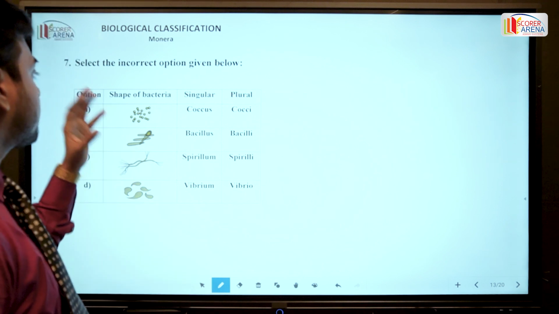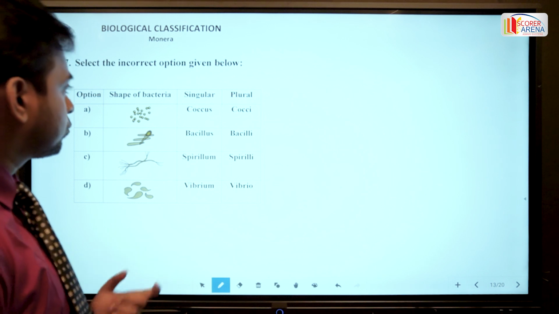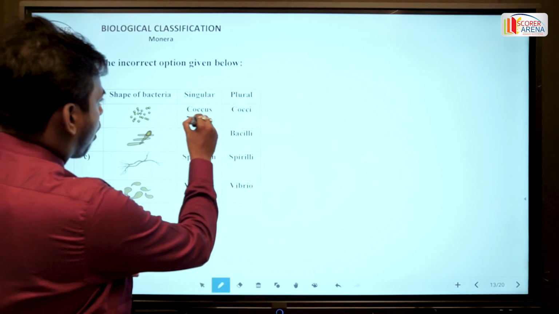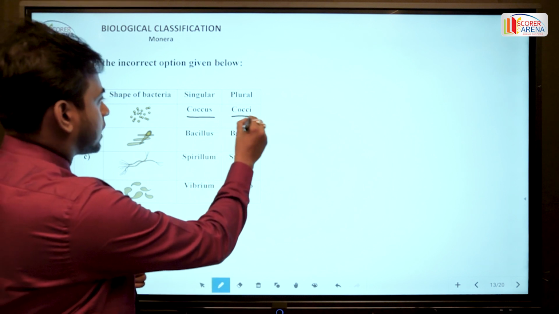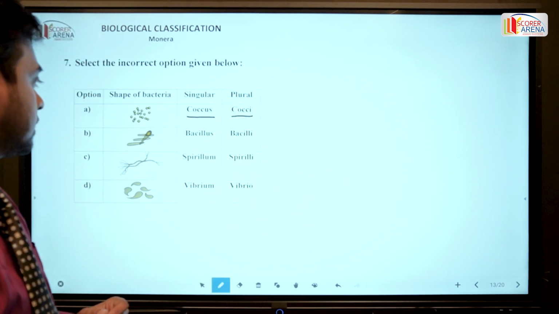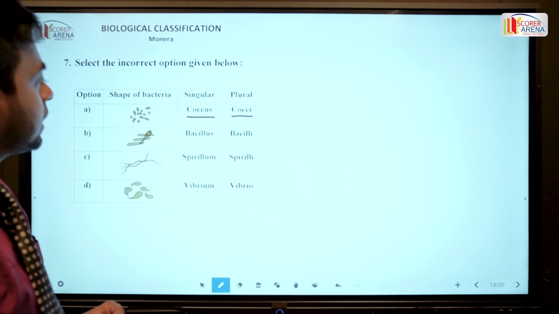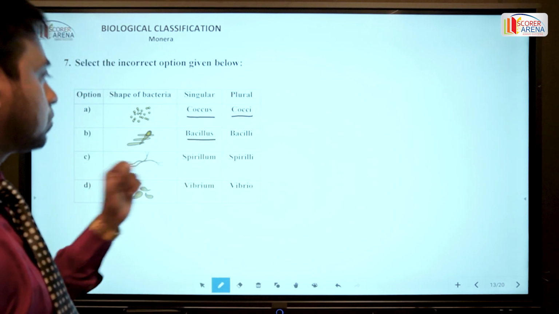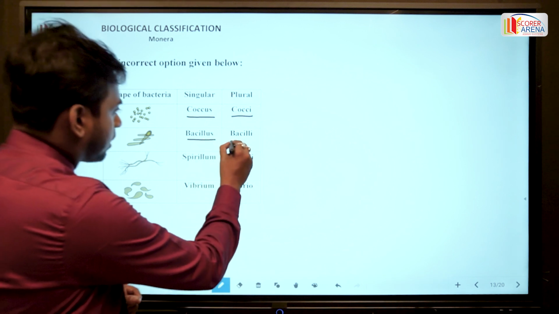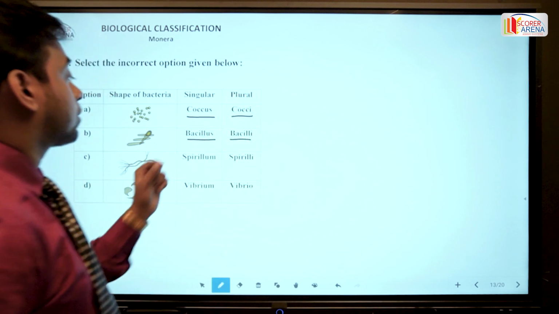If it is round, then we use the word coccus for the singular version and cocci for the plural version. If it is a rod-shaped bacterium, then we use bacillus for the singular and bacilli for the plural version.